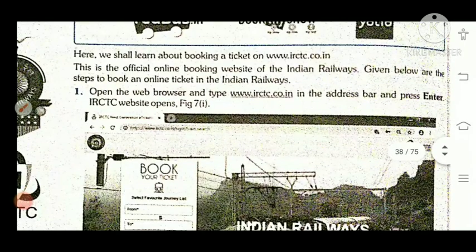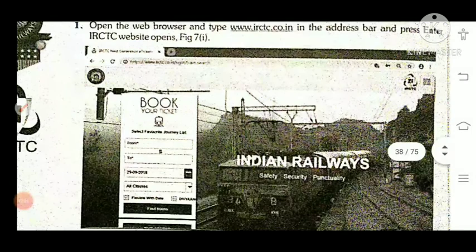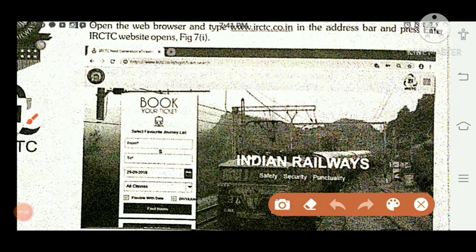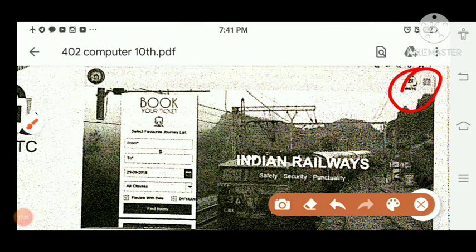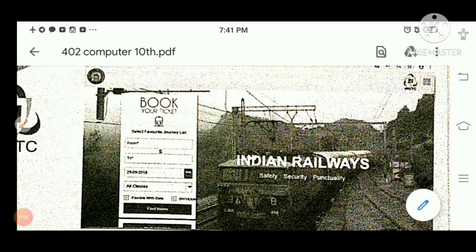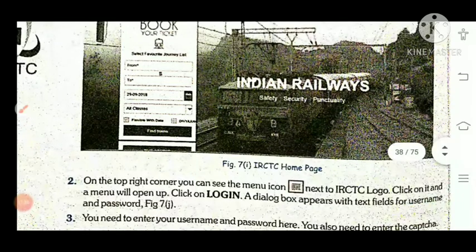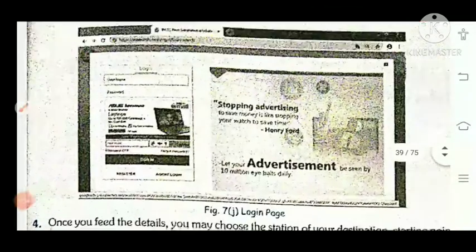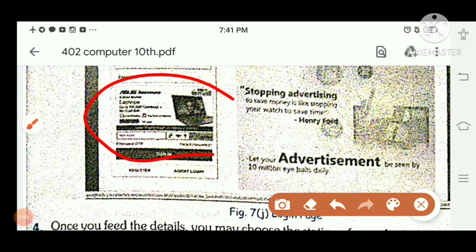But how can we do the reservation with IRCTC? Children, for reservation, first you have to open Google and in the address bar write irctc.co.in. Then click on the menu option. There is a login option and a sign in option also. First you have to create your account. Once your account is created, this one is your login. Here you have to enter your ID and password, and a captcha is there. You have to fill in this captcha.